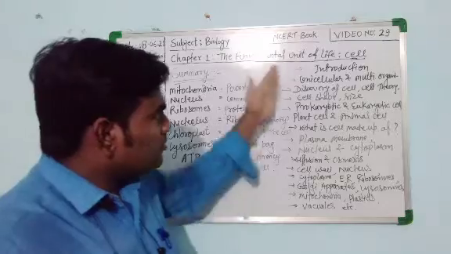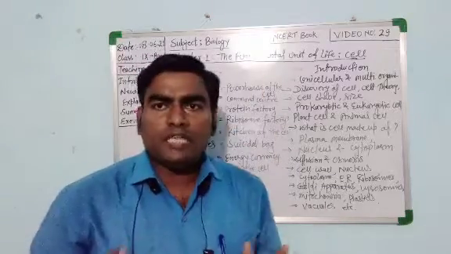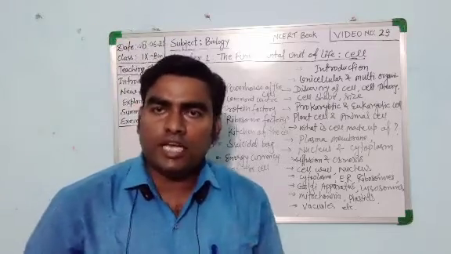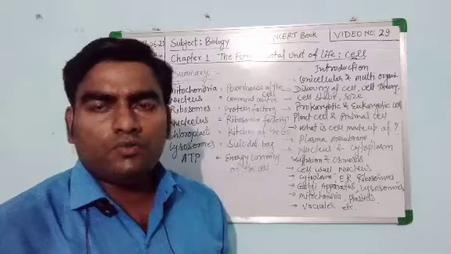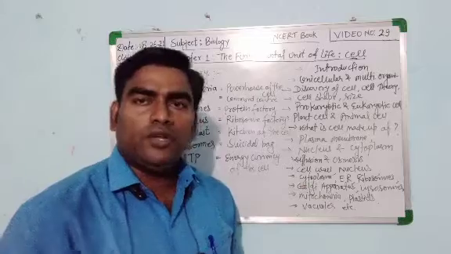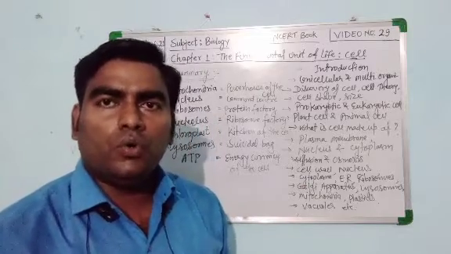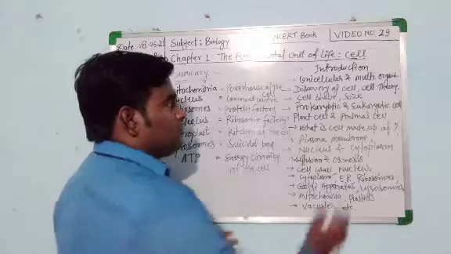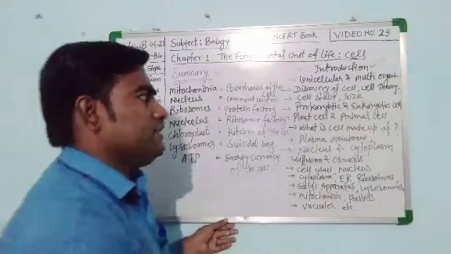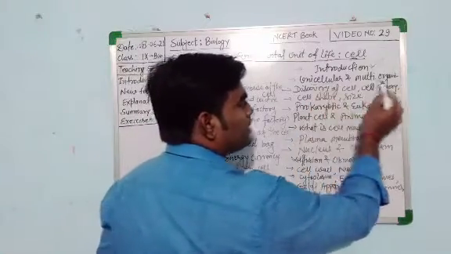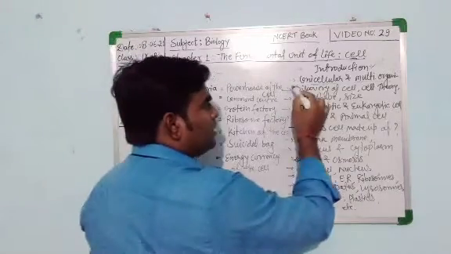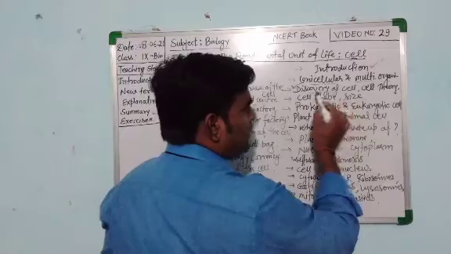Now see the summary one by one. In the beginning of the chapter, I gave the introduction about cell biology or cytology. Cell is a Latin word which means a little room or small compartments. We saw the activity and work of Robert Hooke, who discovered the cell. So in the introduction part, we already saw that all organisms are made up of cells. Then we saw unicellular and multicellular organisms and their differences. Then the discovery of the cell by Robert Hooke and the slice of cambium.